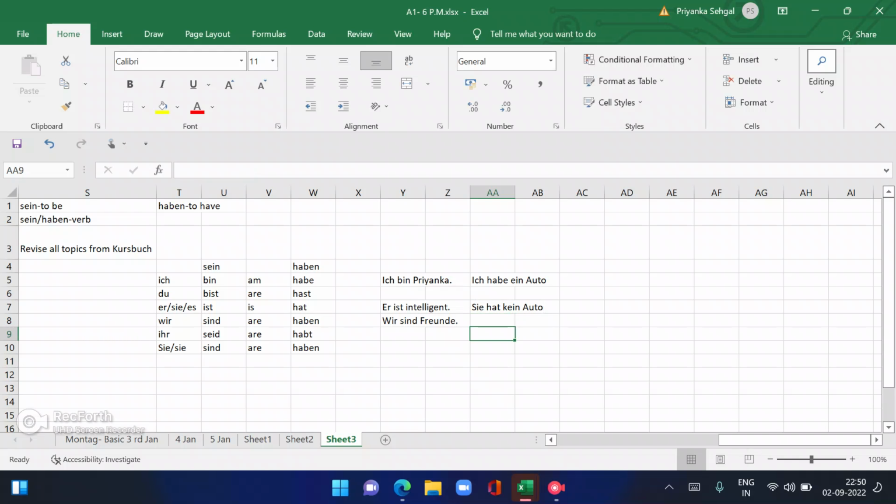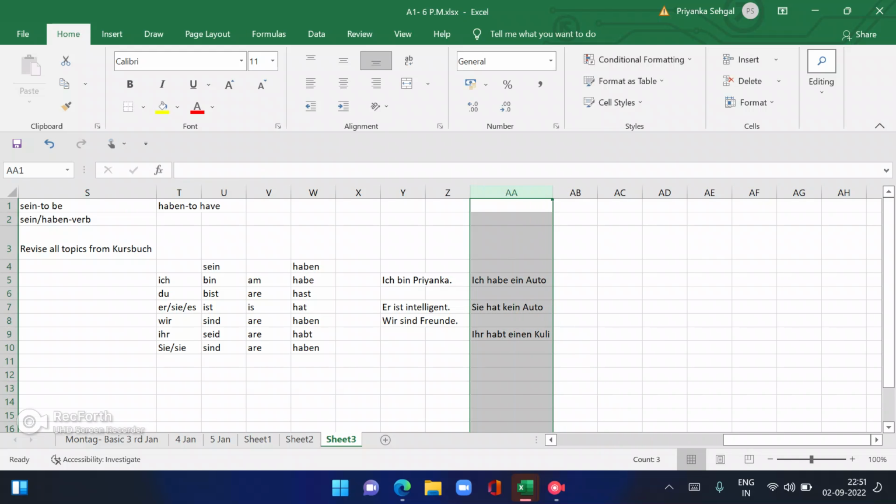Then we can also make one from here: ihr habt. Always remember, verbs whenever we are writing here will always be a small letter. Ihr habt ein Kuli. Sorry, it's not ein, it's einen Kuli.